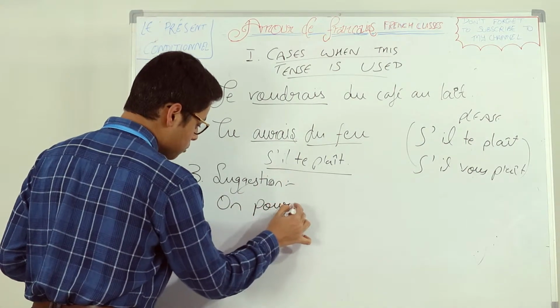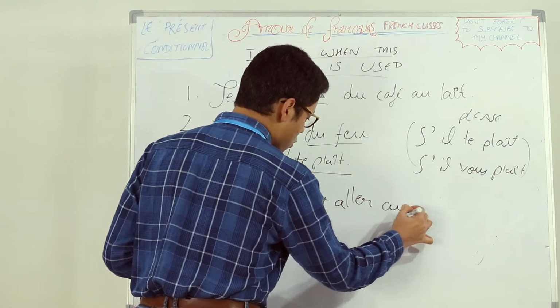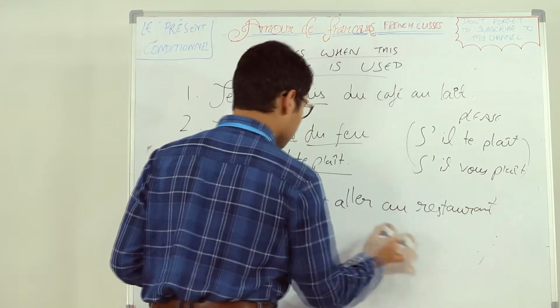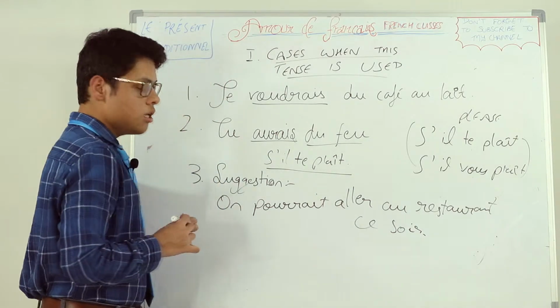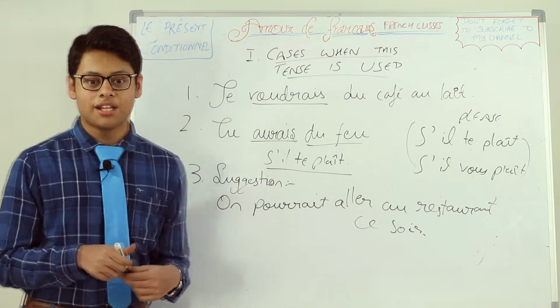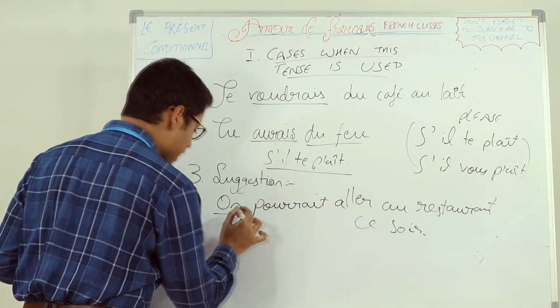On pourrait aller au restaurant. Now, you may ask, where's the subject in this sentence? Let me tell you, I think I am discussing it for the first time. I haven't discussed it so far.